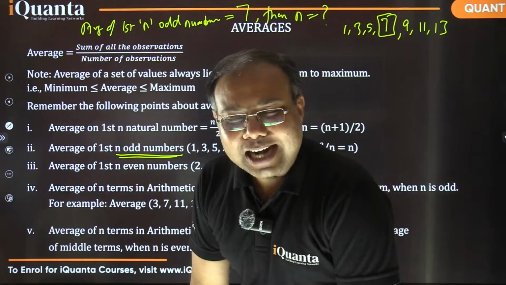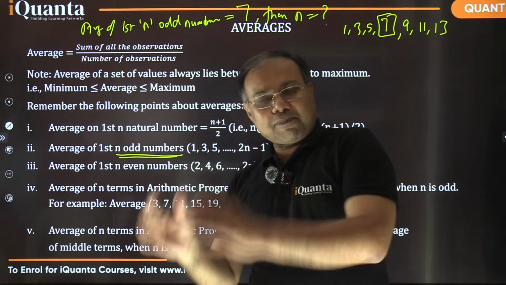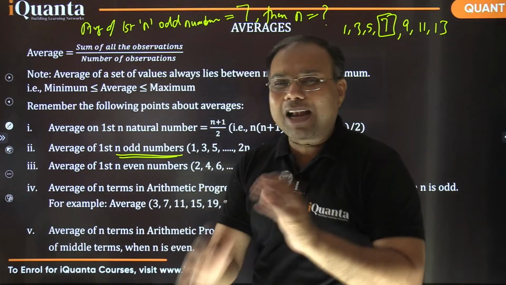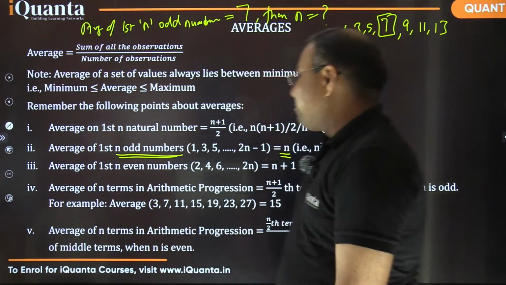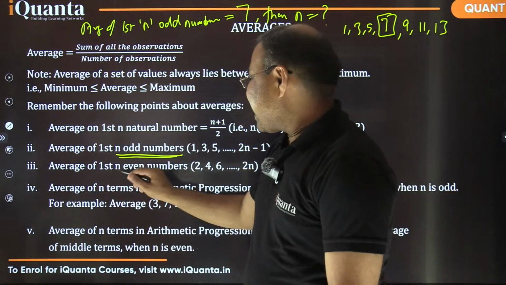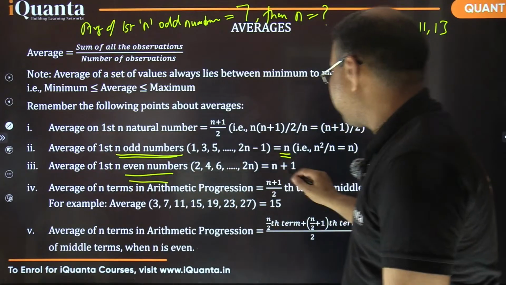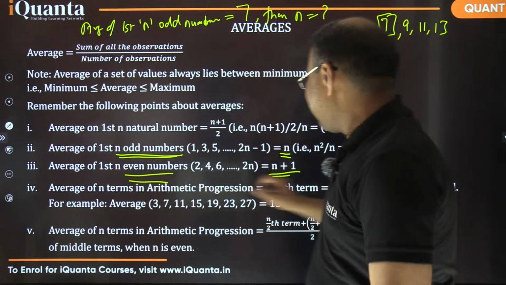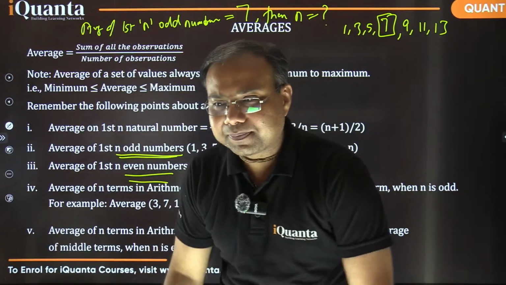ठीक है ना? That's why, with the concepts and the questions, you should have a good balance of all the things. Okay, moving further. So the average of first n even numbers. We just need to increase it by 1. It becomes n plus 1. ठीक है ना? The average of first n even numbers is simply n plus 1.